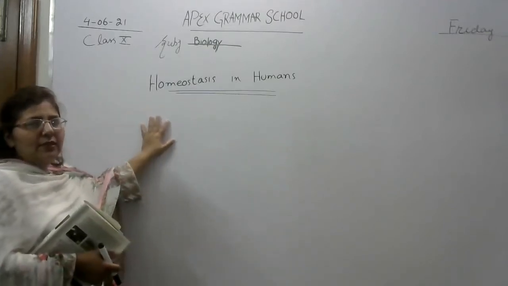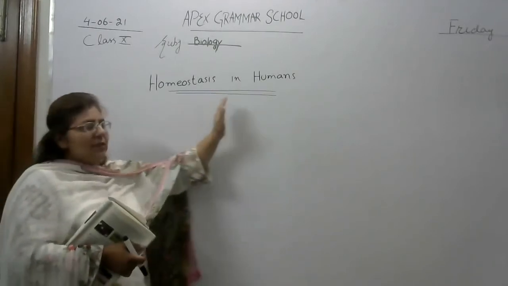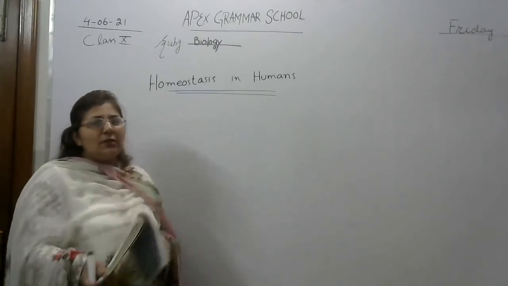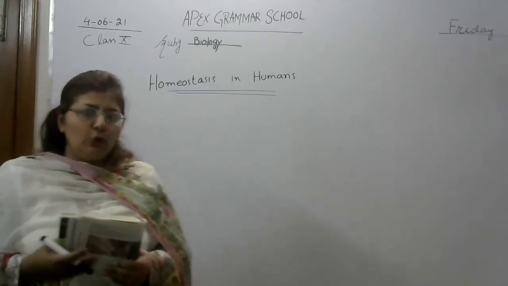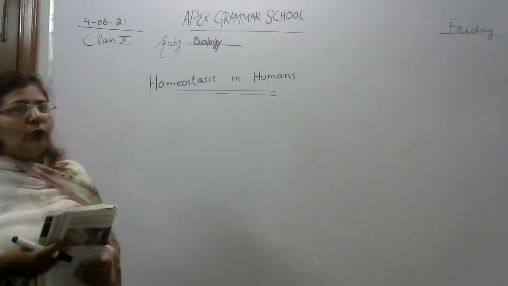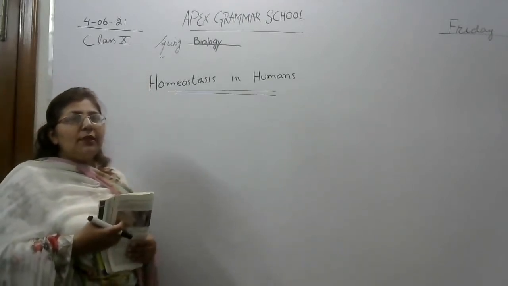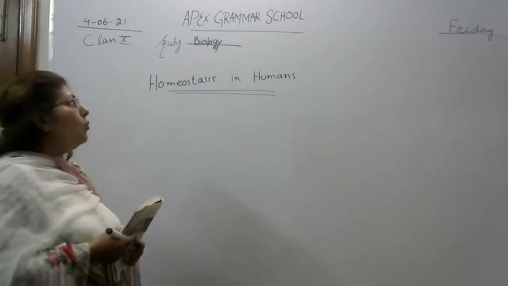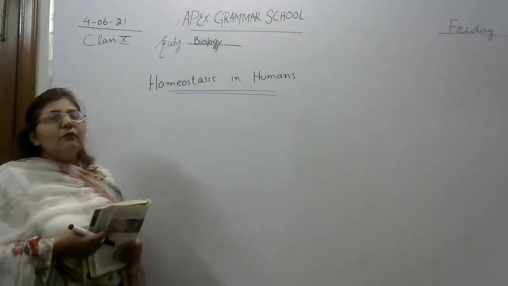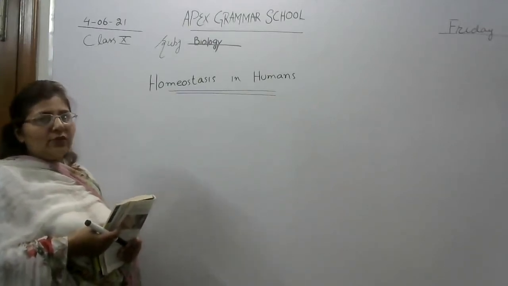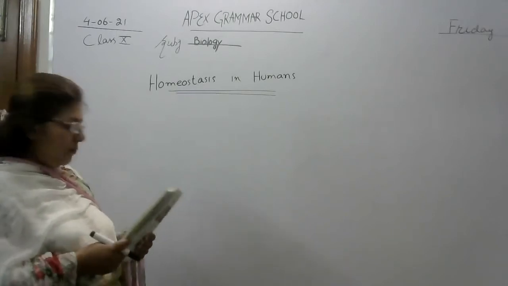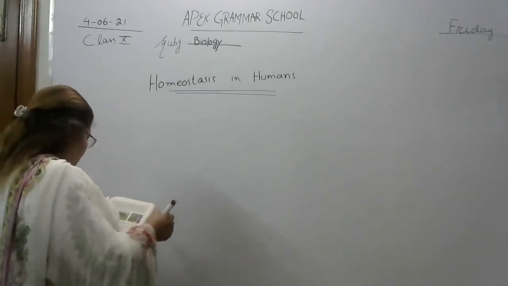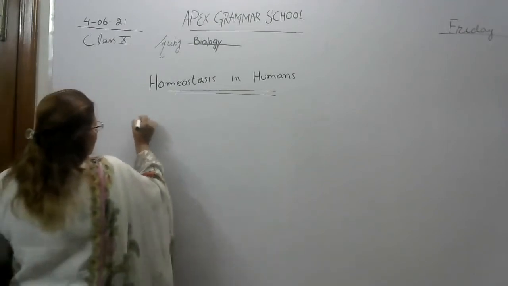In the previous lecture, I told you how homeostasis happens inside plants. Today we will discuss how the homeostasis process happens in humans. We all know that humans need to maintain temperature, water and salts in the body. So humans have specific organs which help them remove extra waste and metabolic waste from their bodies. When we talk about homeostasis in humans, three organs perform important functions.